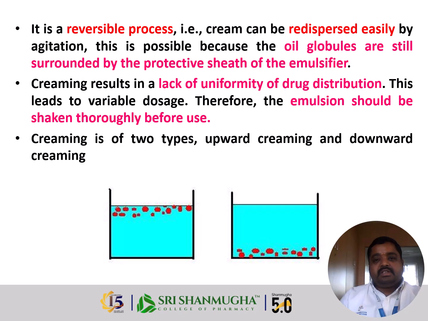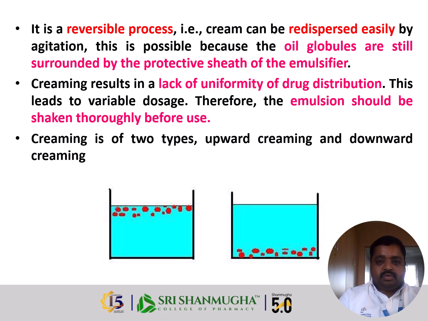The cream can be redispersed easily by agitation, because the oil globules are still surrounded by the protective sheet of the emulsifier. Creaming results in a lack of uniformity of drug distribution, which leads to variable dosage. Therefore, the emulsion should be shaken thoroughly before use. That is why the label of an emulsion preparation carries the precaution: shake well before use.